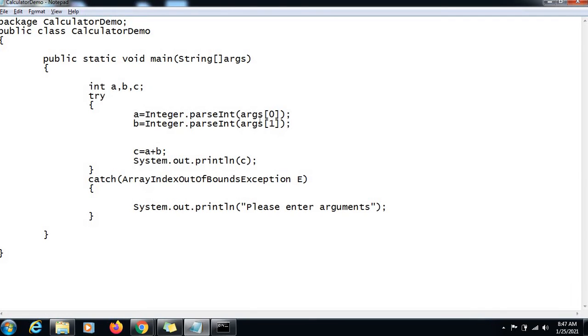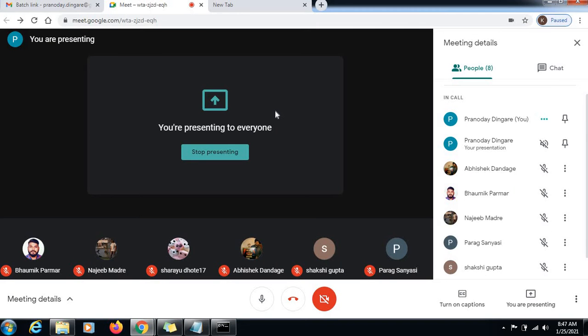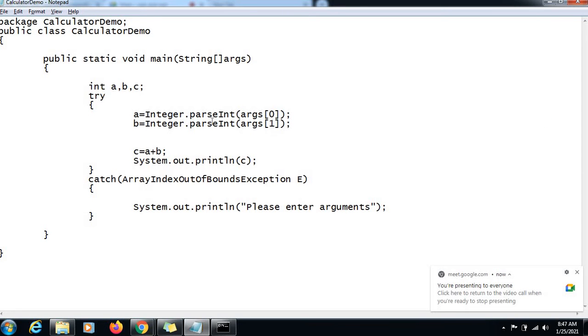But if you have the members, you have the memory created and data stored, but you are simply not accessing it, that is fine with Java. That's why Java doesn't treat this situation as an error situation, guys. Are you getting my point? Java doesn't treat this as an error situation, but actually we want it to be treated as an exception situation, because from our program's point of view, or the logic which we are building, or the context which we are building here for our implementation, we don't need more than 2 arguments here.